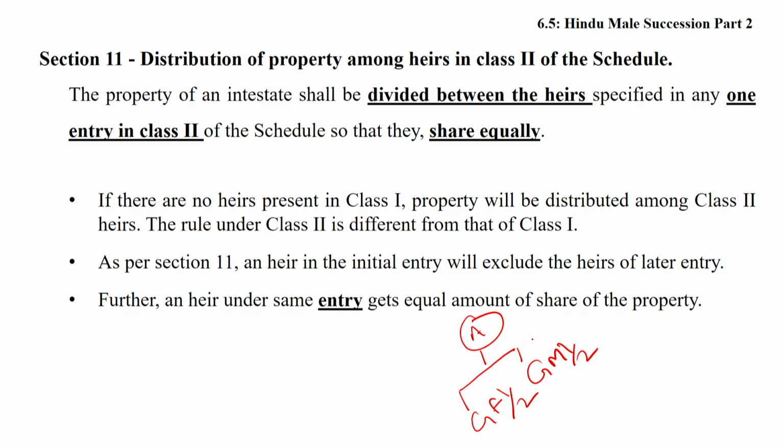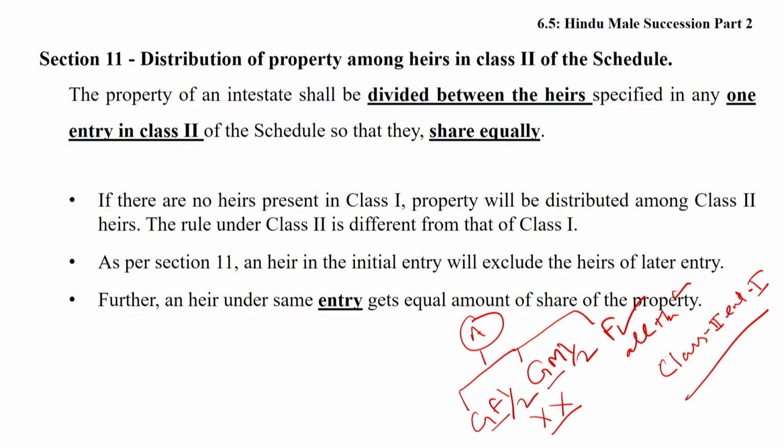If the father is also alive, then the father will inherit all the property, and grandfather and grandmother will not take anything, because the father exists in class second, entry first. This is the simple rule of the distribution of property in the case of second class heirs.